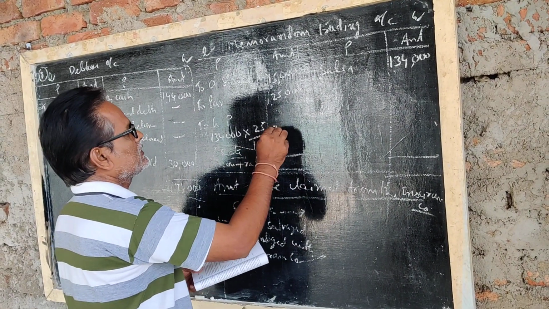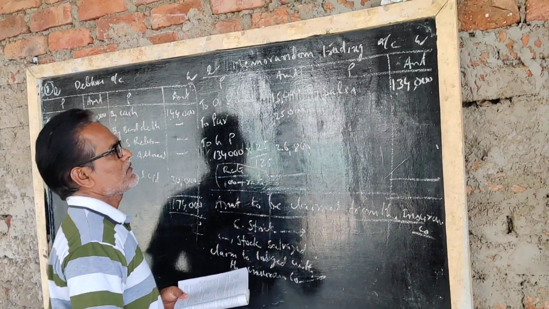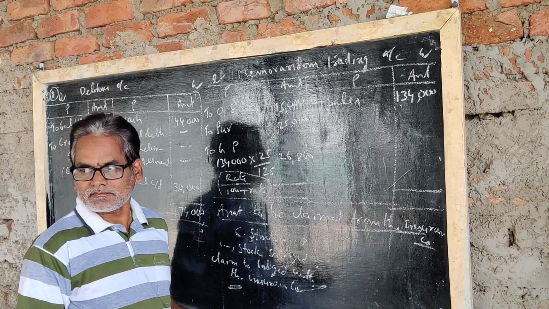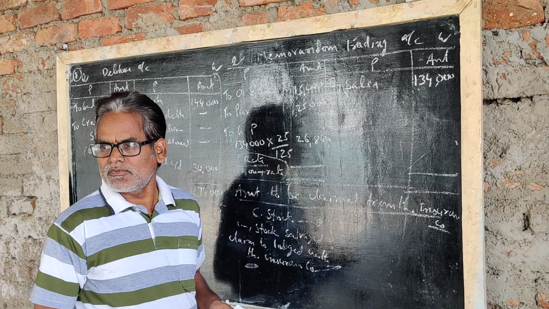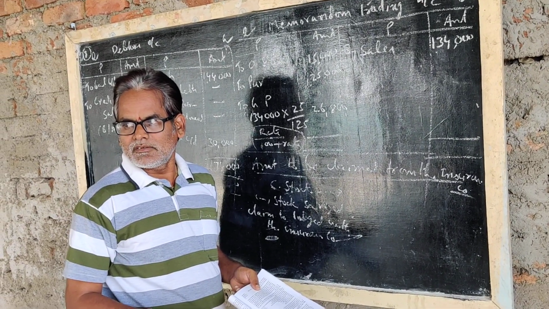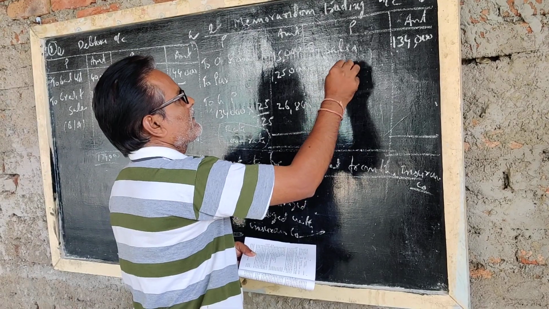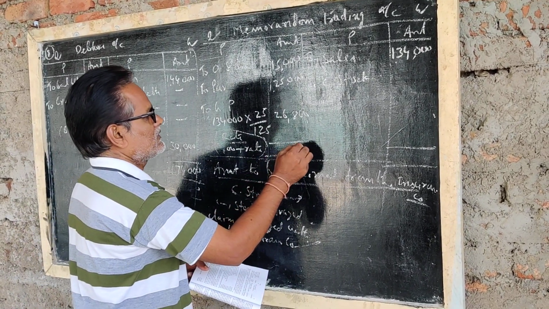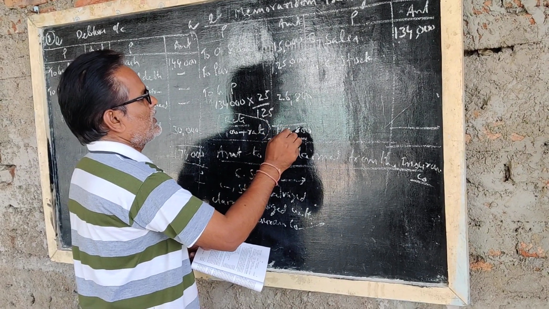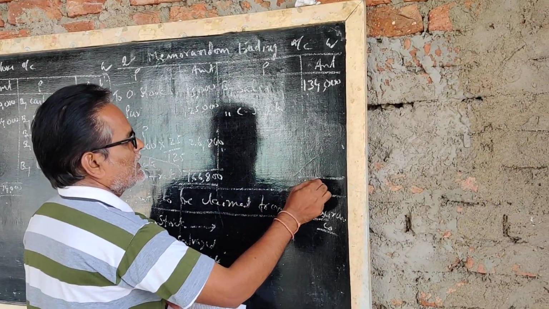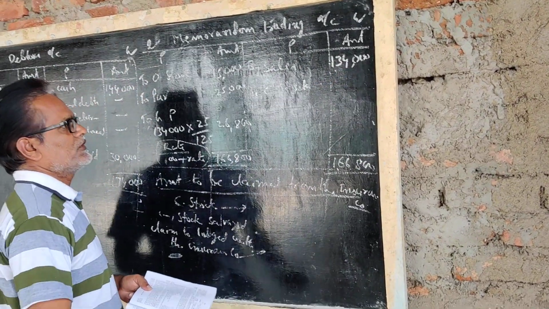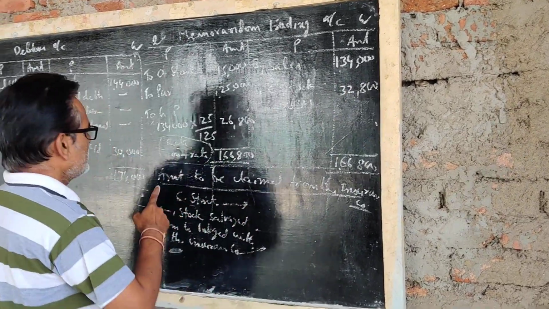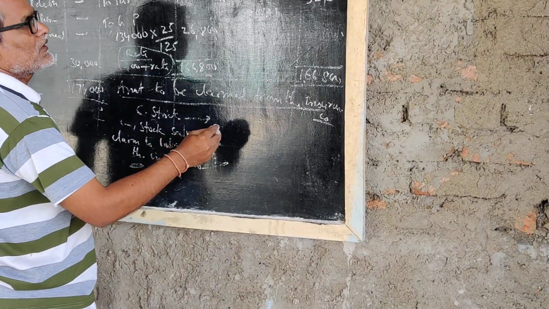26,800, 26,000. Total. See the bill. How much total? 1,66,800. 1,66,800 minus 1,34,000 is 32,800. In the same way, the amount to be claimed from the insurance company is the closing stock, 32,800.